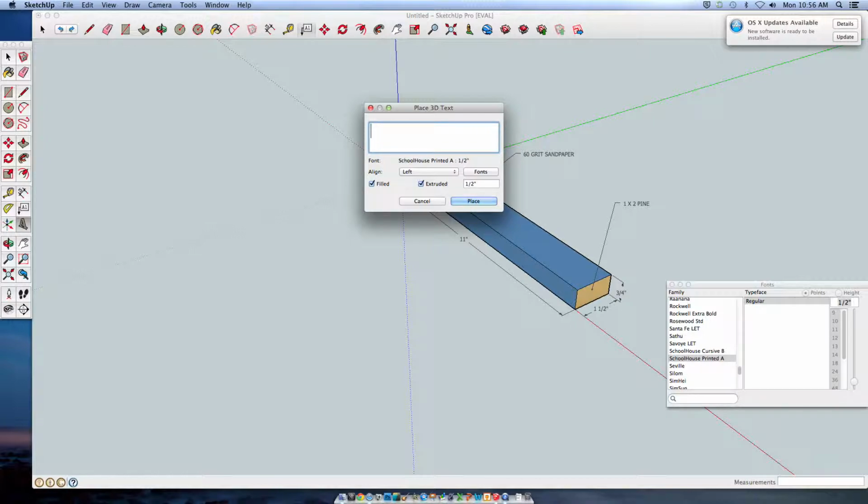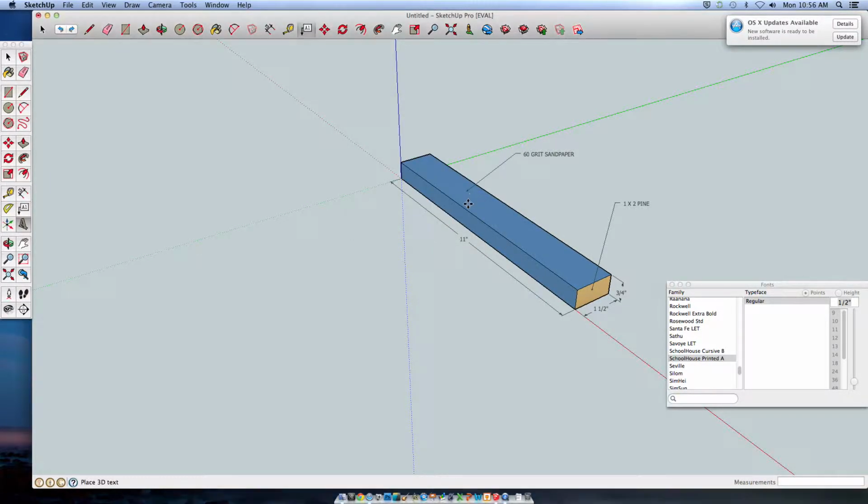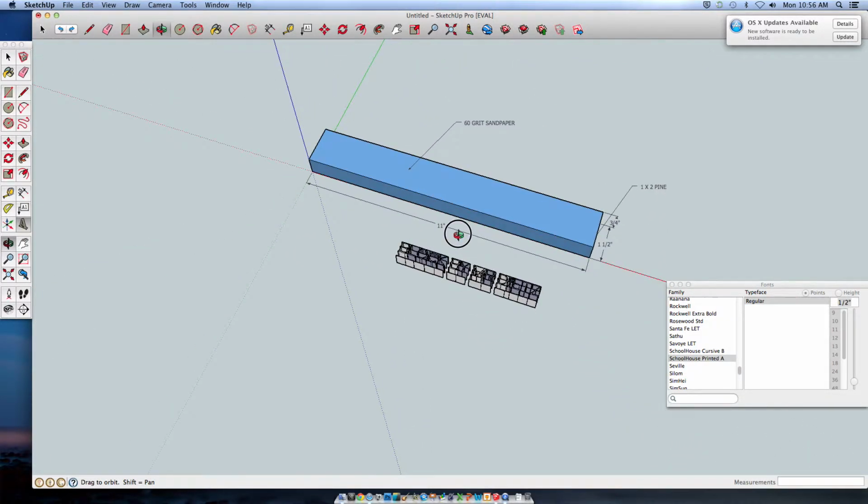And we enter the text. And we place it. And this was not the best font, but you can sort of see it.